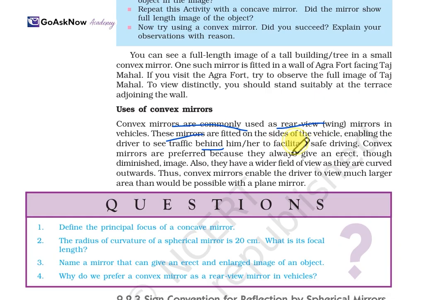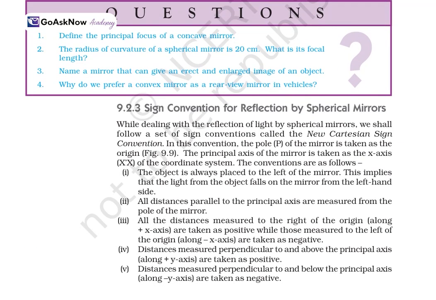And to facilitate safe driving, convex mirrors are preferred because they always give an erect, though diminished, image, and they also have a wider field of view. They are curved outwards, and thus the convex mirror enables the driver to view a much larger area than would be possible with a plane mirror. So these are the uses of the convex mirror.